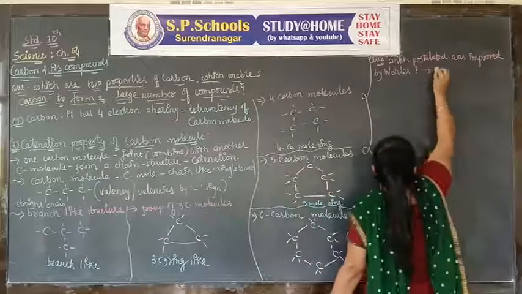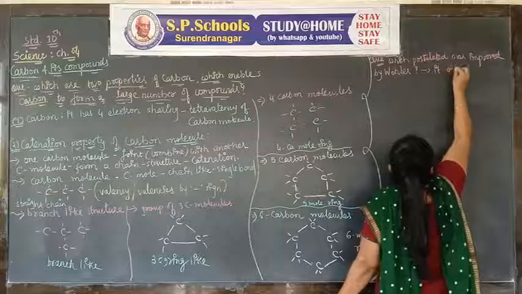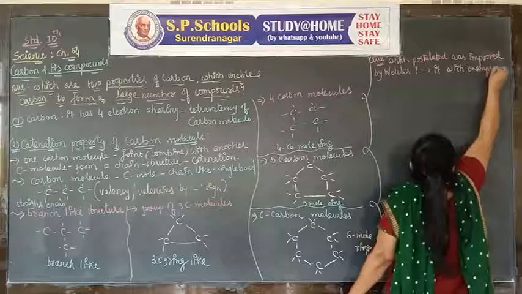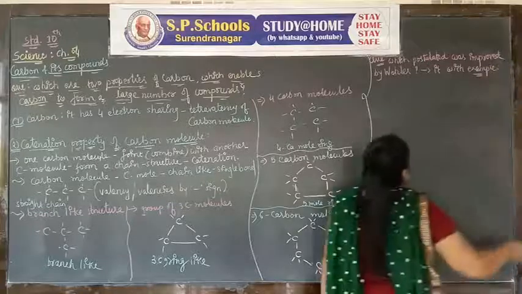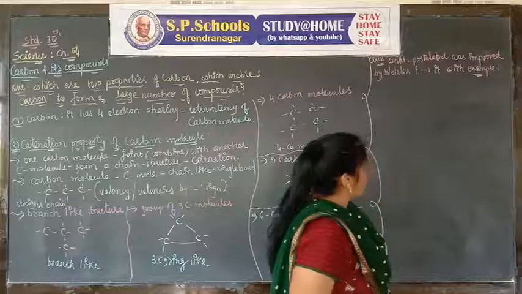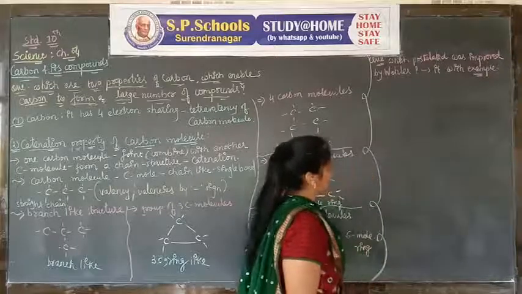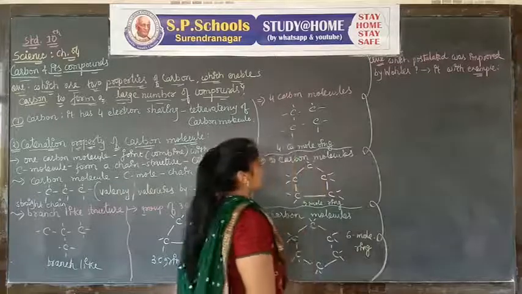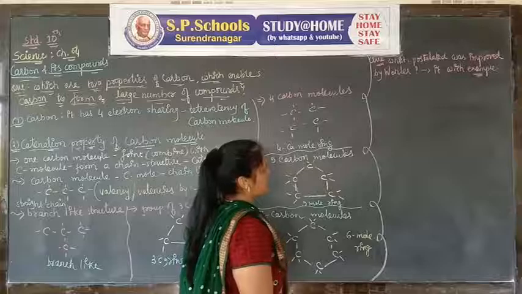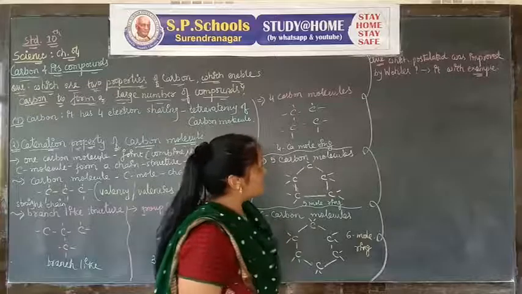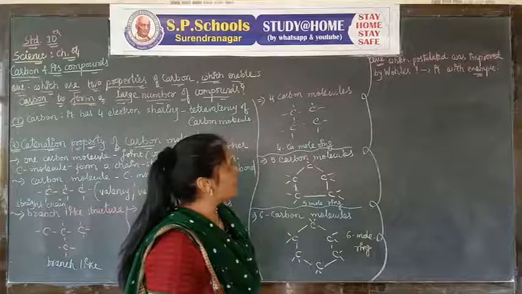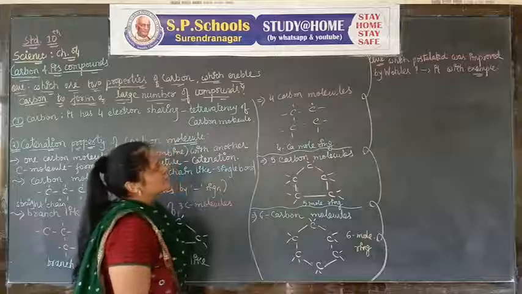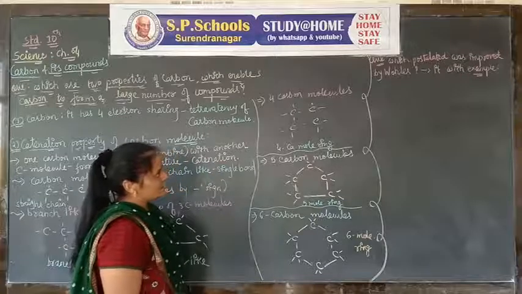Explain it with an example. Here Wöhler is a German scientist, Friedrich Wöhler, a scientist who postulated the theory.